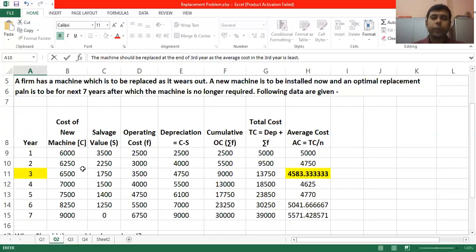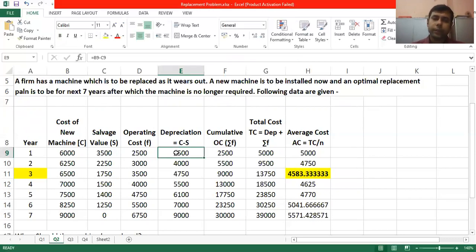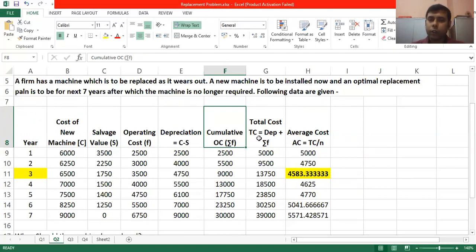Once you have these four things, go for your depreciation. For each year, it is cost minus resale value or salvage value. Then go for the cumulative operating cost, taking the cumulative of whatever operating cost has been given. Once you get it, go for total cost, which is defined as depreciation plus cumulative cost.